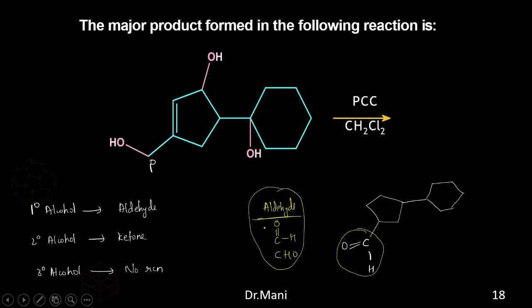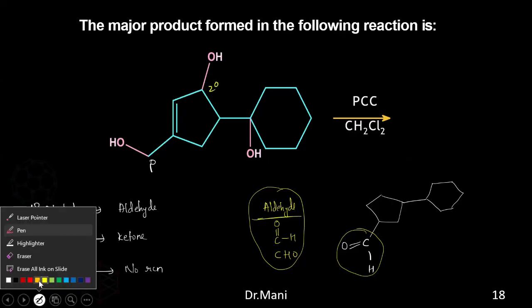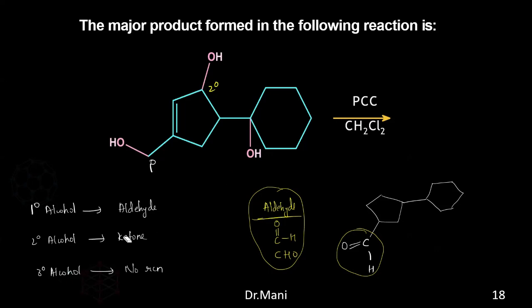Now come to this. So this carbon is a primary carbon. This carbon is a secondary carbon. So the secondary carbon will show this way. It should form the ketone. Simply, a ketone is nothing but R, C double bond O, R dash. If you see here, this is one R, this is one R, or you can say this is one carbon, this is one carbon, and this is the main carbon C, which is having the double bond O. So that's it. This is the ketone.